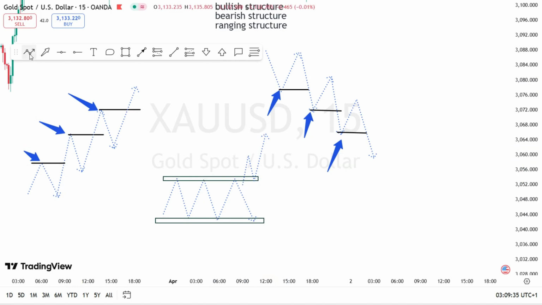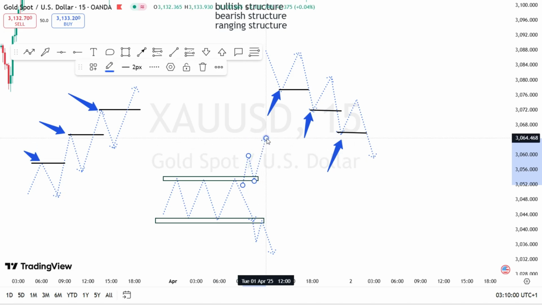The same way, if price breaks out this support and retests the support, it is giving a signal here that you need to sell. So once it breaks the low over here, it means market is forming a bearish trend.